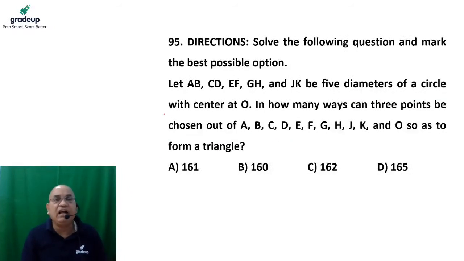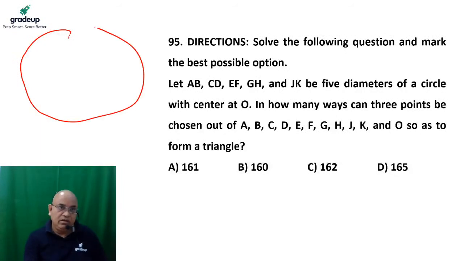It is given that A, B, C, D, E, F, G, H, I and J, K are the 5 diameters of a circle. Okay, look at the circle. Let's say this is a circle. This is one of the diameters, let's say AB. This is another diameter, let's say CD.